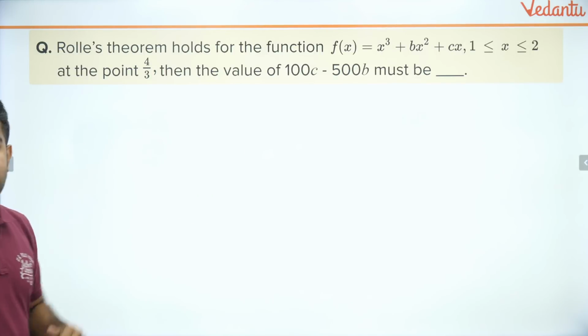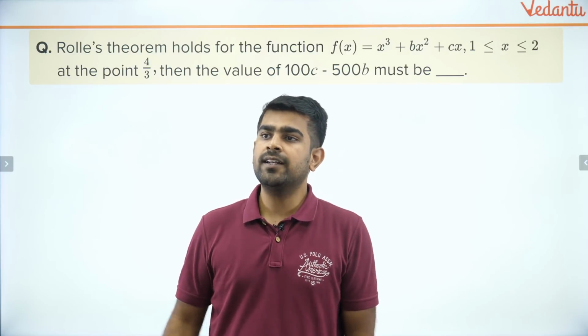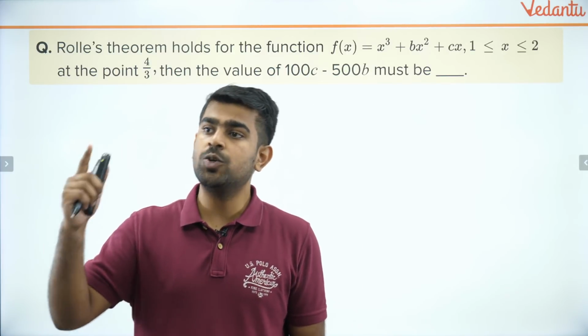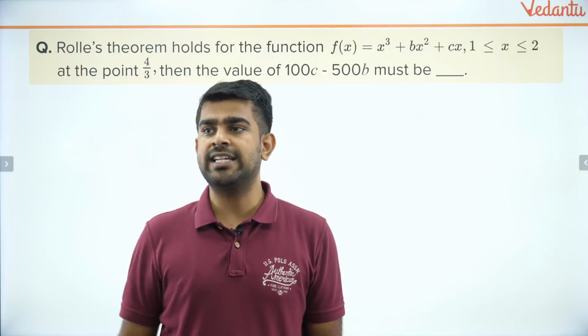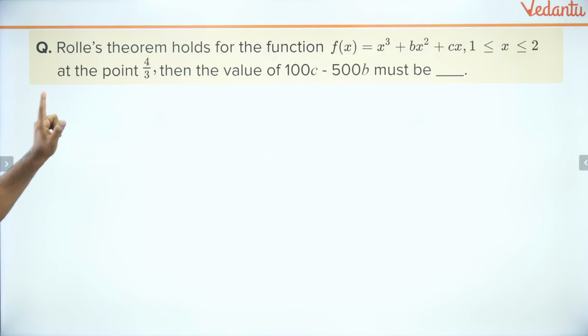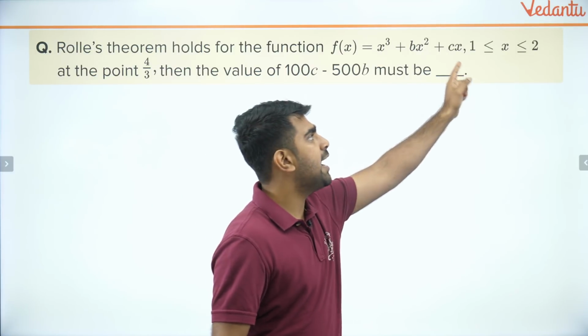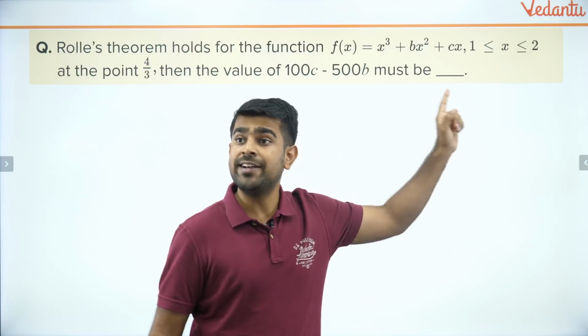I want everyone to try, and if you guys know the answer, let me know in the chat right now. If you know the answer, you can solve it and let me know quickly. Yes, Siddharth. Rolle's theorem holds for this particular function in the interval x ranging from 1 to 2.